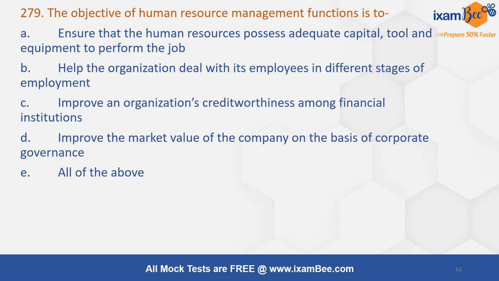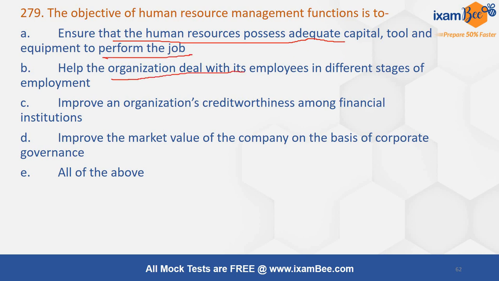Easy one. The objective of the human resource management function is... In management, questions are easy, but they are confusing also. So you have to understand well. Study management and do MCQs. Very, very important. So HRM is to ensure that the human resource possesses adequate capital, tool and equipment to perform the job.